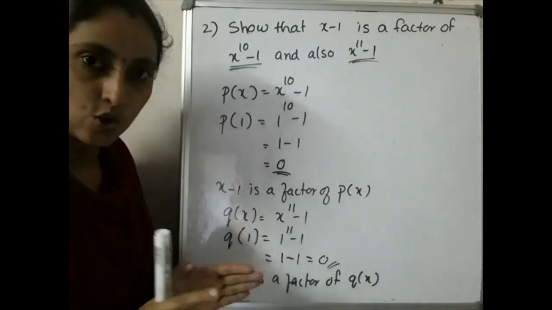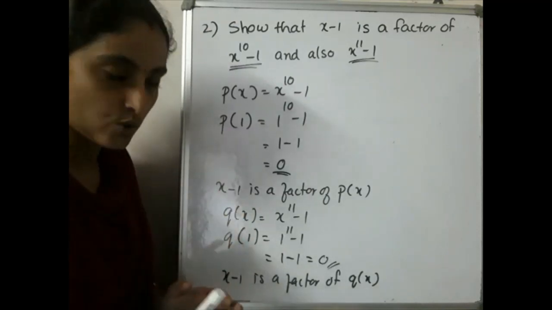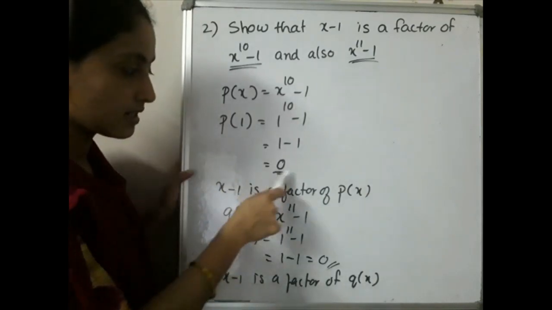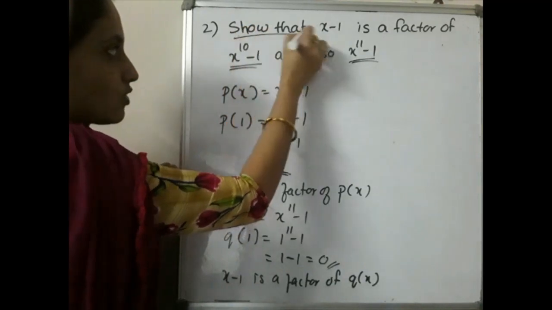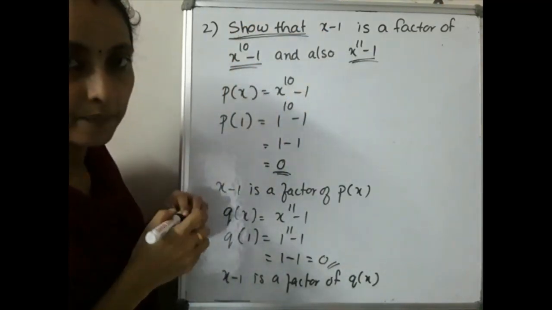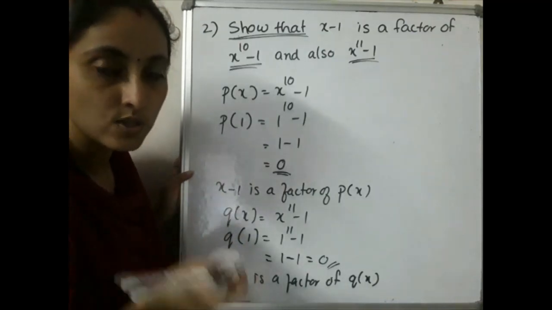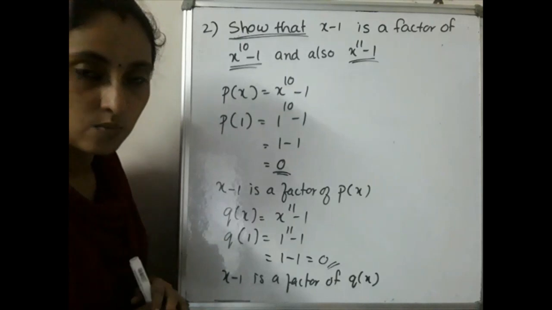Prove that, show that, and all those phrases will come in the question. You have to show that the remainder is equal to 0. If you don't get the remainder as 0, then the answer will be wrong. So please check that, whether the question says show that or prove that, the remainder will be equal to 0 itself. Hope you clear the second question. Then we will move to the next question.